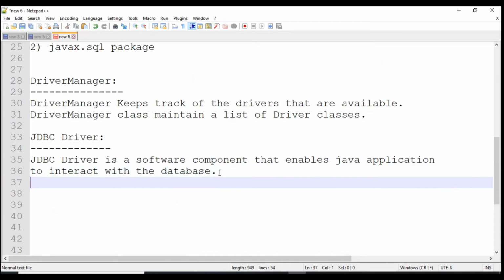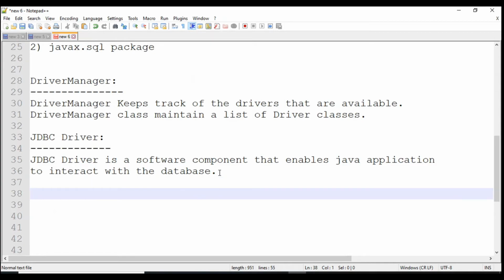This JDBC driver we have to use for communication between our Java application and database.